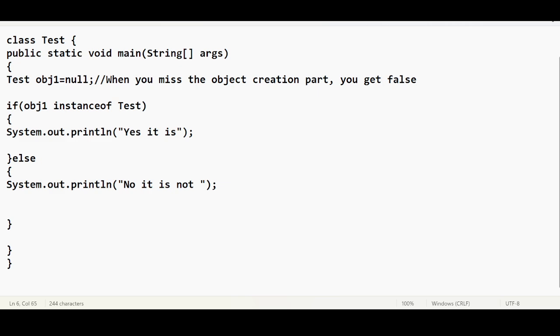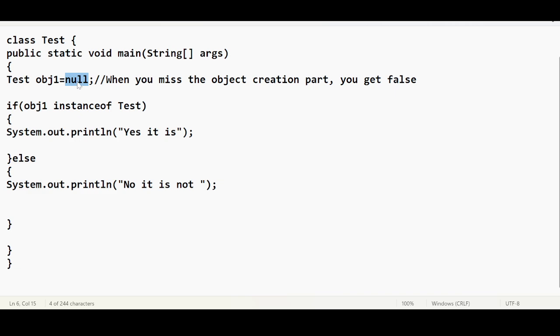You will get true if you do this: new Test. When you do this, of course, you will get true. But when you assign a value like null here, even though obj1 is declared as Test, the value we have assigned is not an object value, it is a null value.